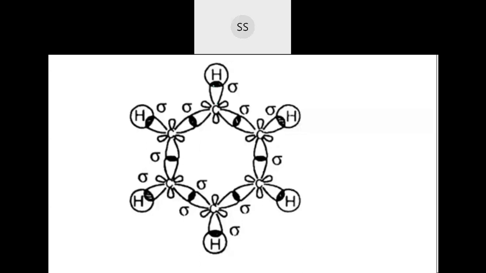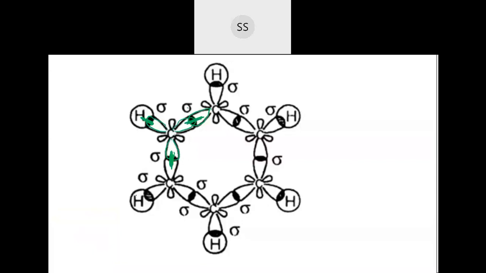I said three hybrid orbitals are there. See, one here, this one, and then one here and one on the other side. So these hybrid orbitals, you can see overlapping with each other. Carbon and carbon will overlap. Then one more hybrid orbital which is remaining will overlap with the s orbital of hydrogen. Here again carbon and carbon will overlap. So like this the overlapping repeats. So it gives you one sigma bond.